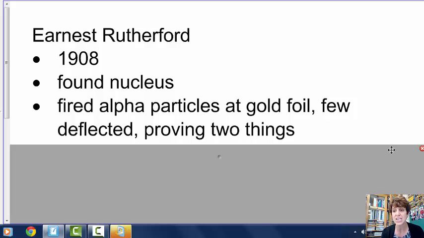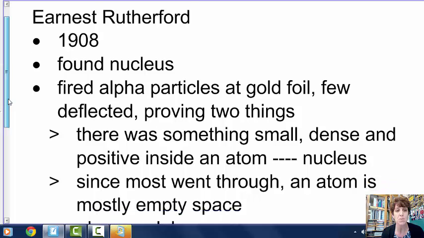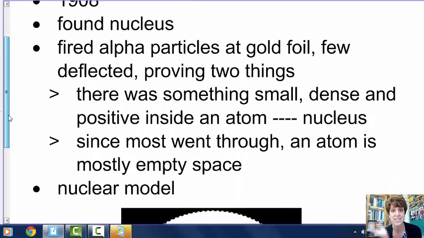So the deflections helped prove two things. First of all, it proved that there's a nucleus. Something small, because it didn't hit it very often. Something dense, because when it hit it, it bounced back and deflected, and something positive. The alpha particles are positive, and if it was negative, they would have been attracted to it, but instead they deflected. So we proved that not only was there a nucleus, but the nucleus must be small, dense, and positive.